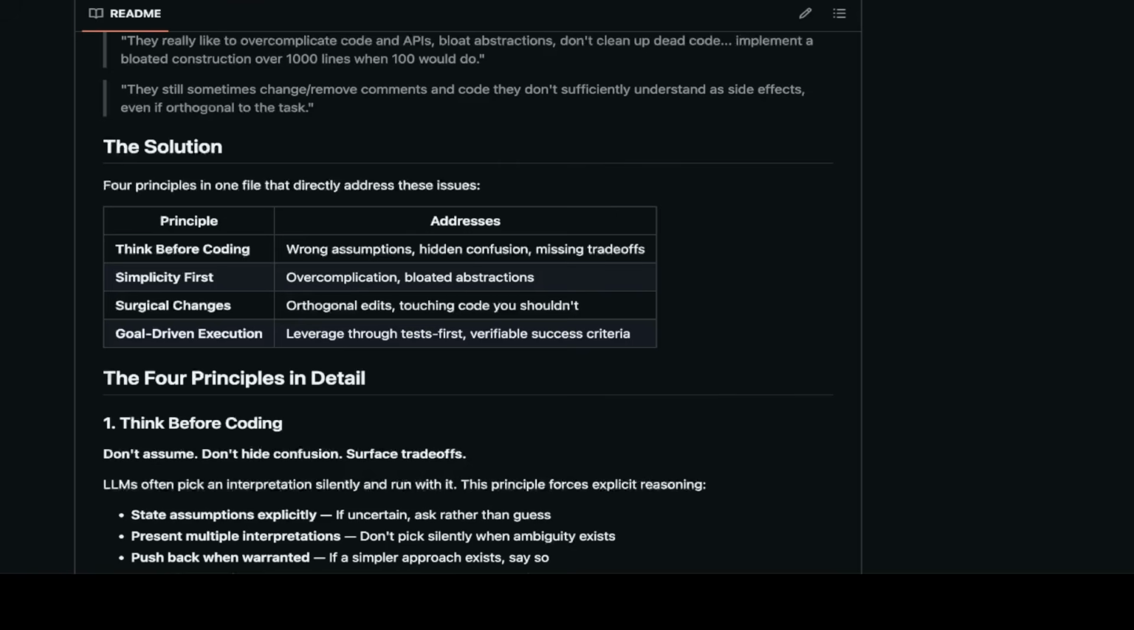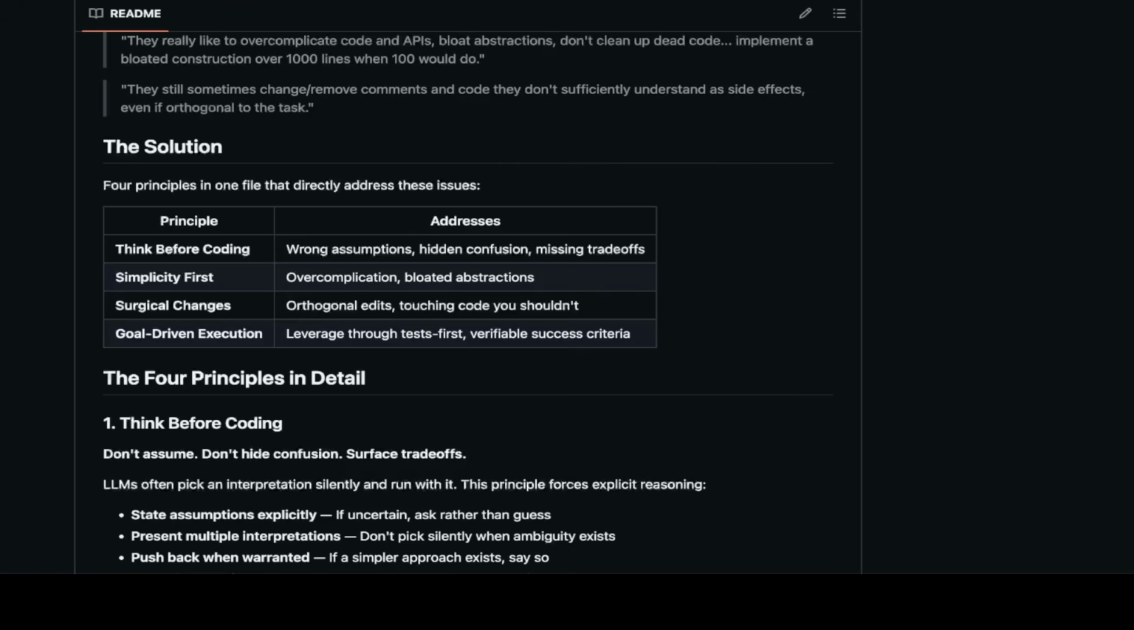And the second is simplicity first, over complications, no abstractions. So they want the code to be very simple, right? People don't want to read complicated code, and it has to be simple and elegant. Then the surgical changes, the orthogonal edits, touching code you shouldn't, which means that sometimes if you try to make some changes, things get very complicated. Try to always touch only the code that's needed. Don't overcomplicate it.